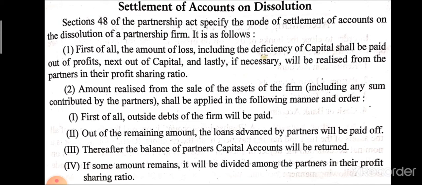It means that after the sale of assets, the firm earns some money, and that money is used first of all to pay the outsiders' debt. It means the liability to the outsiders is paid first of all. Then the remaining amount is used for paying the partner's loan. If any other amount remains, that amount can be distributed among the partners in the profit sharing ratio.